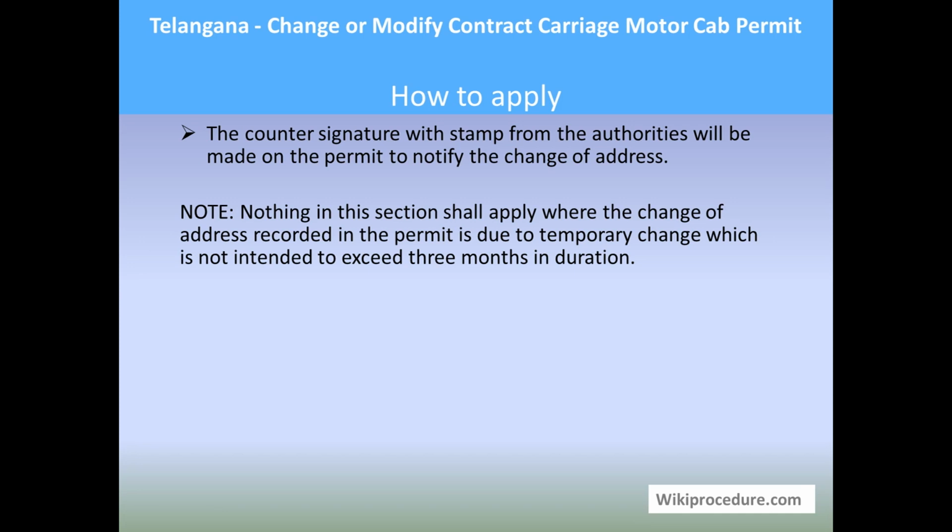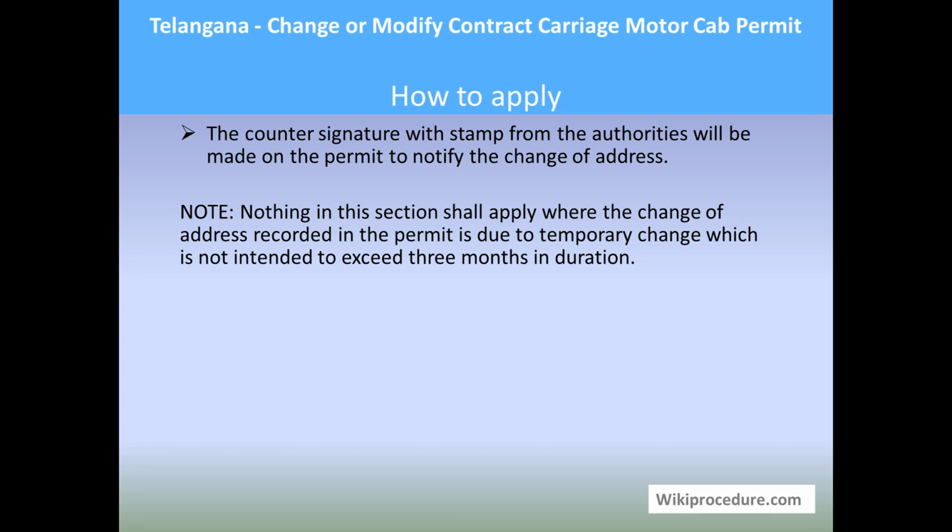Note, nothing in this section shall apply where the change of address recorded in the permit is due to a temporary change. For example, if you are moving from the office to another place for 3 months for renovation, then you don't need to go for all this change of address. It will be considered as a temporary change.